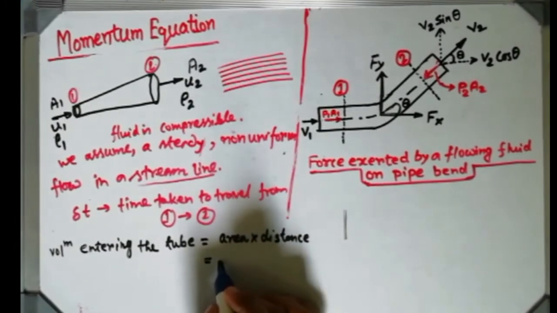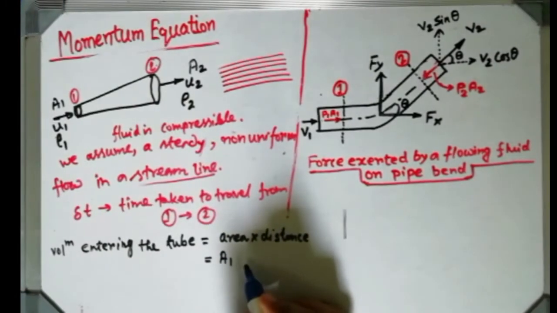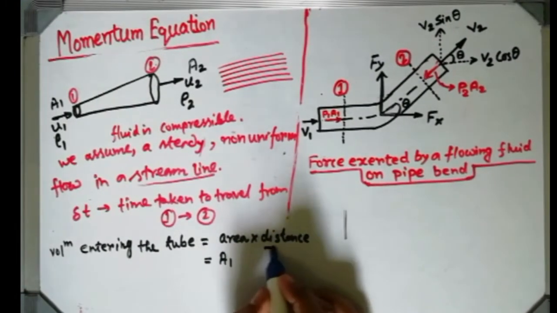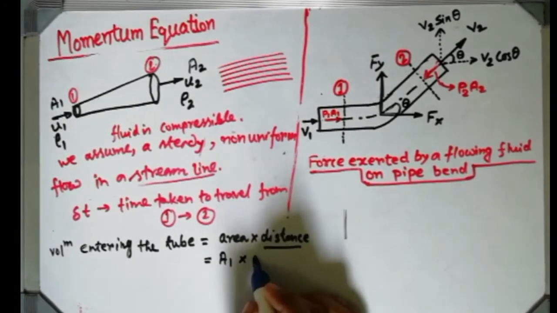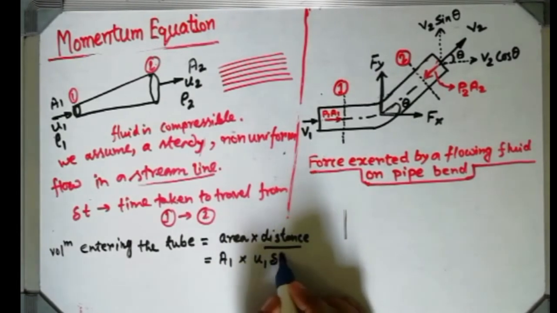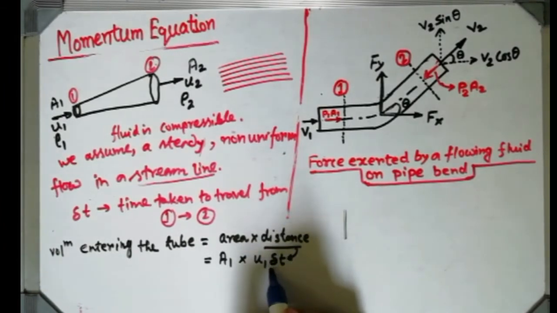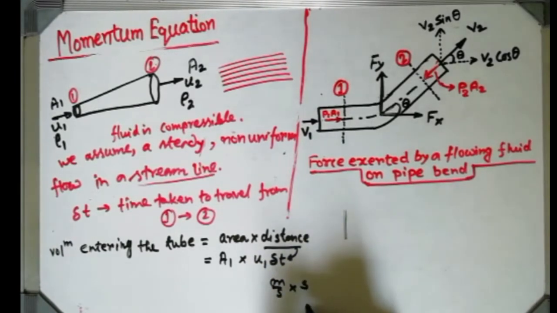Now the cross sectional area of section 1 is A1, and the distance I am writing this way, U1 into del T. This is the expression of distance. If you have any confusion, again use the units: velocity unit in SI is meter per second, and del T gives the time in second.